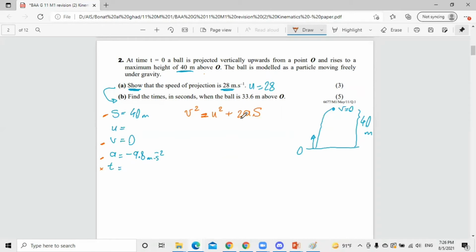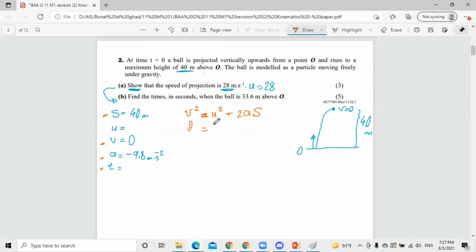4 variables, V, U, A, T, or if there is no S, there will be T, if there is no U, it will be T. So every time they give us, all the equations have 4 variables. 3 are given and 1 is unknown, we can use it.